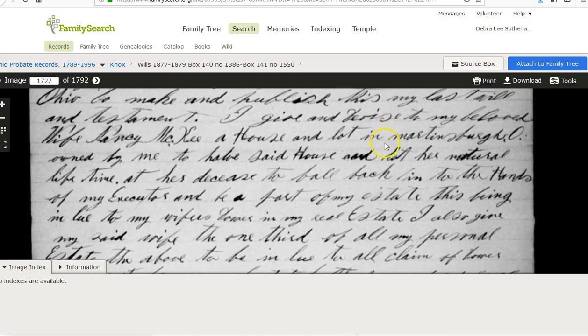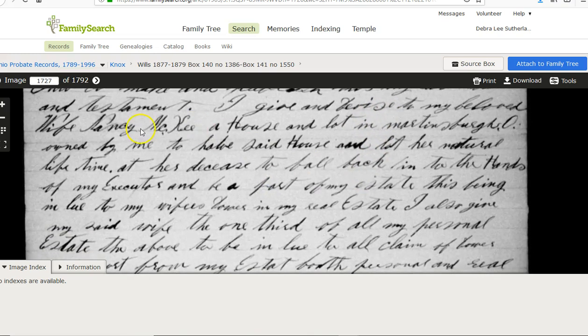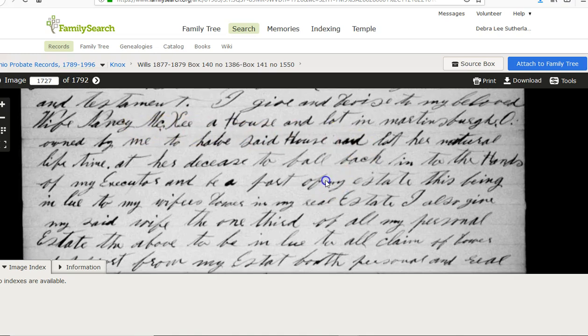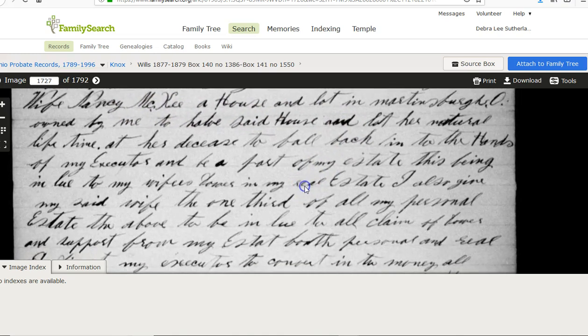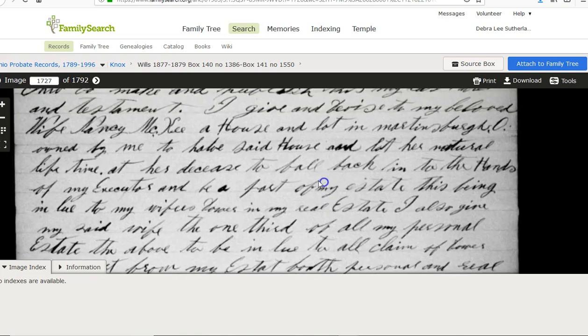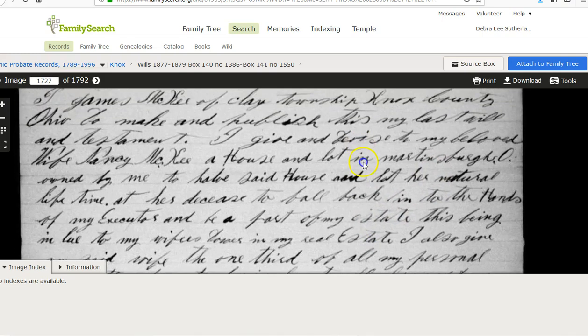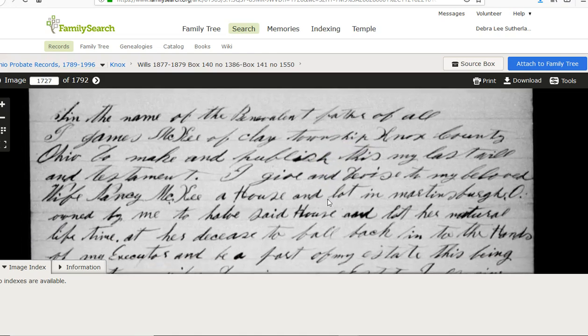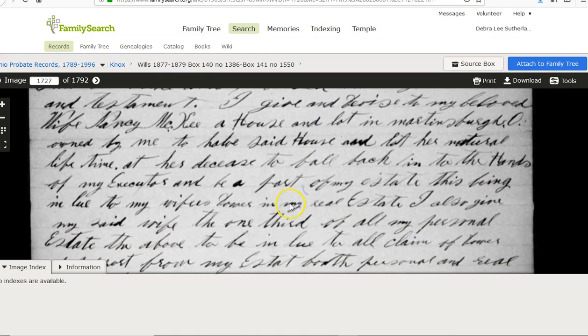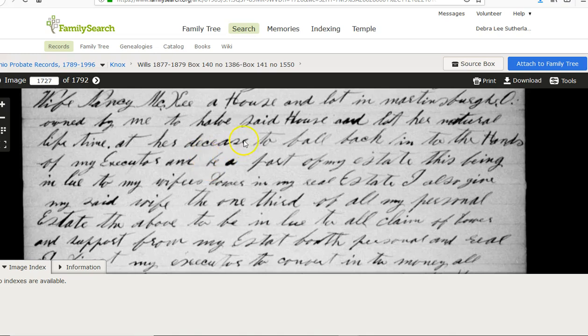And then he says that he gives to his beloved wife, Nancy McKee, a house and a lot in Martinsburg in Clay Township. Part of it. They have townships and then they have little boroughs that go with those townships back in these days. So Martinsburg was someplace within Clay. Maybe it did say Clay, yeah, Clay Township in Martinsburg, so it's a borough.